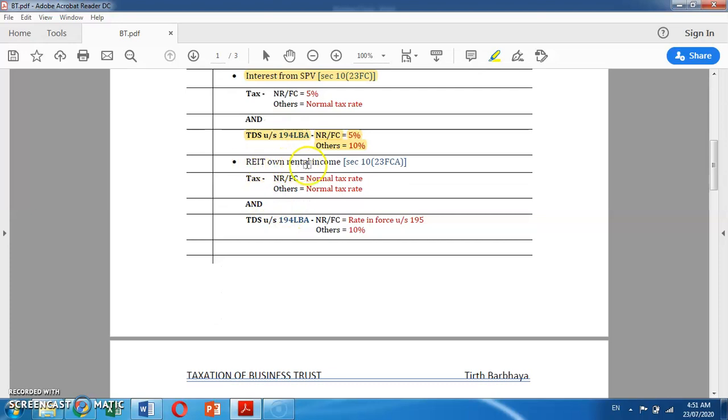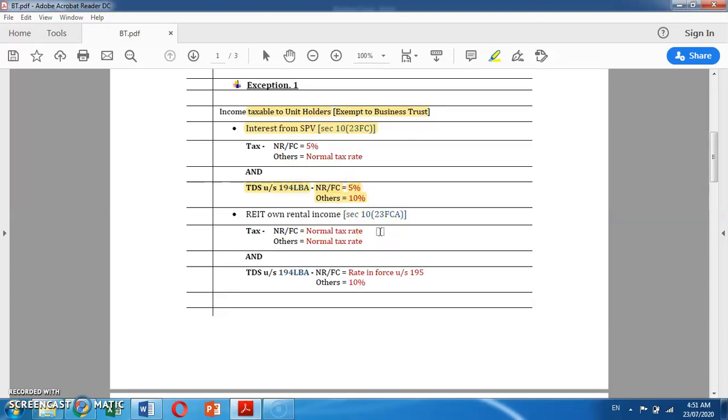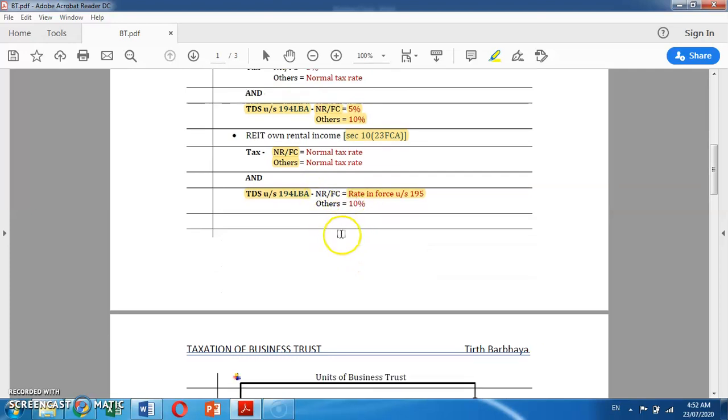Second case is real estate owned rental income. It means a real estate investment trust owns and manages commercial real estate properties and lets them out to other persons. In such case, any rental income is exempt to business trust under section 10(23FCA), and it is taxable to unit holders. In such case, normal tax rate is levied on non-resident, foreign companies and others. TDS under section 194LBA is also to be deducted at the rates in force under section 195 for such non-resident or foreign company, and 10% in case of others.